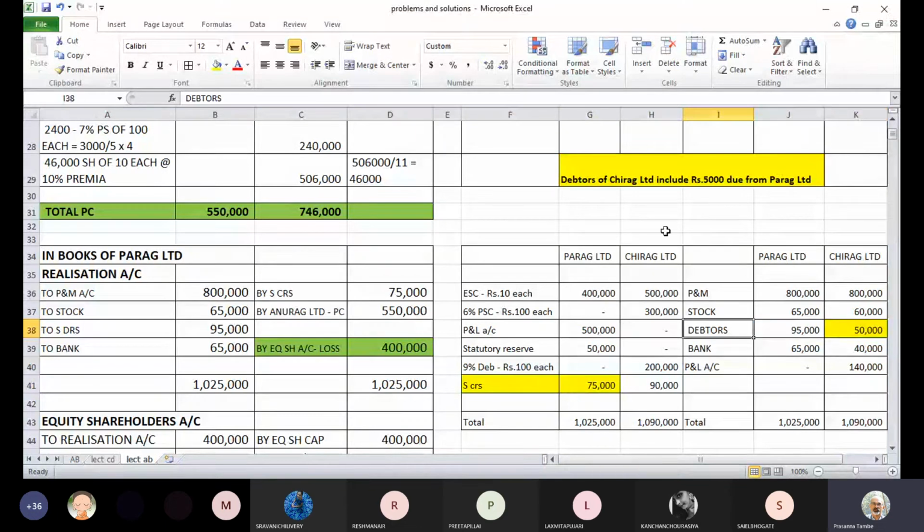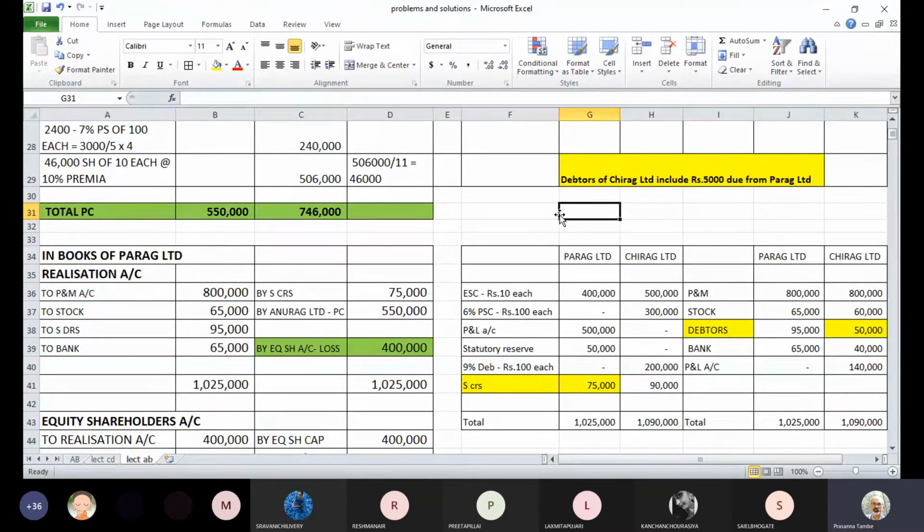Okay, so what do we do? In the books of the old companies, we have not done anything, and that was not required also. But in case of Anurag Limited, we need to take one step. We have to eliminate these intercompany debtors and creditors. Otherwise, your debtors will be inflated by 5,000 and your creditors will also be inflated by 5,000.